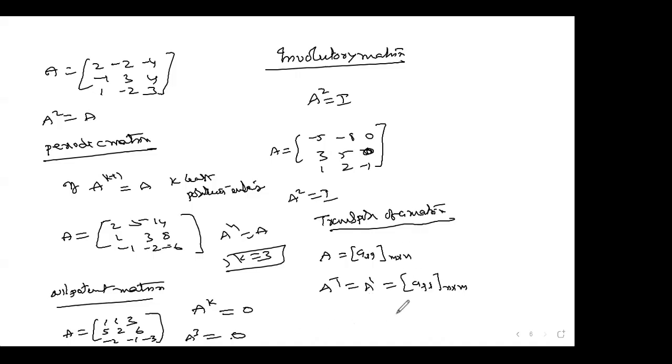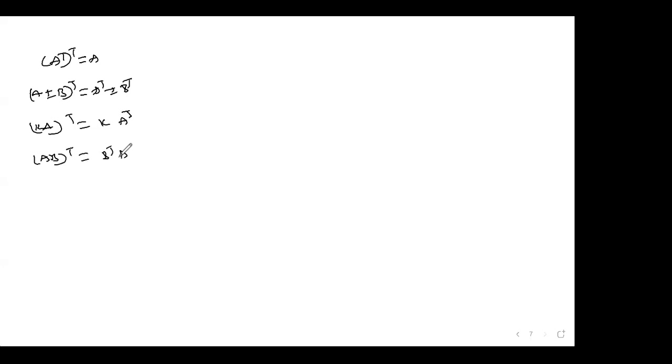There are some rules, guys, you please remember. A transpose whole transpose is A. A plus or minus B whole transpose is A transpose plus or minus B transpose. The next one: K A whole transpose is K into A transpose. Suppose AB whole transpose, be careful here, you are supposed to write B transpose, A transpose.